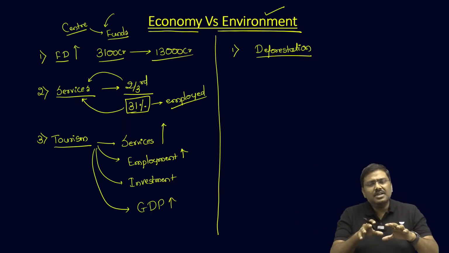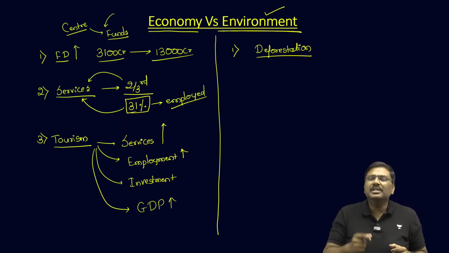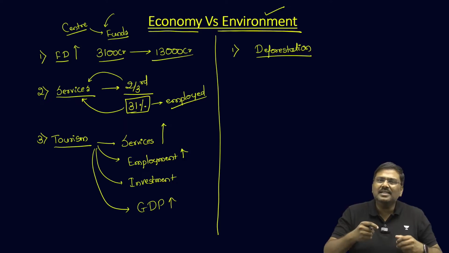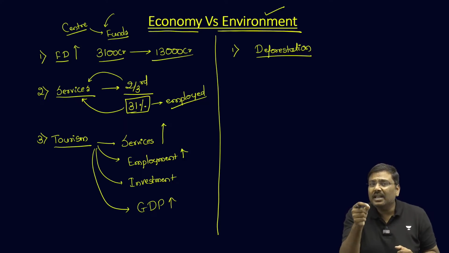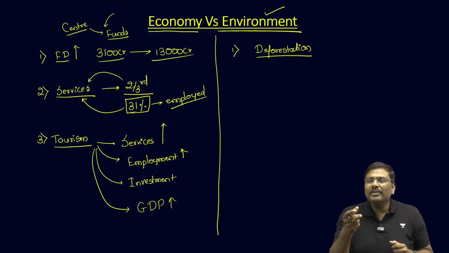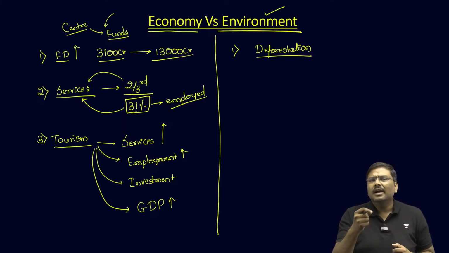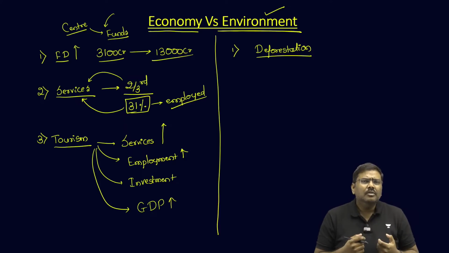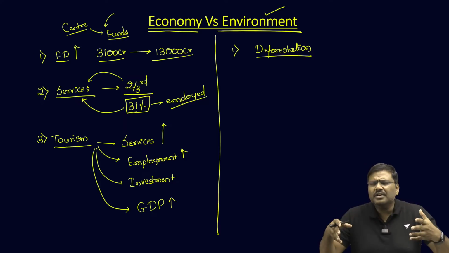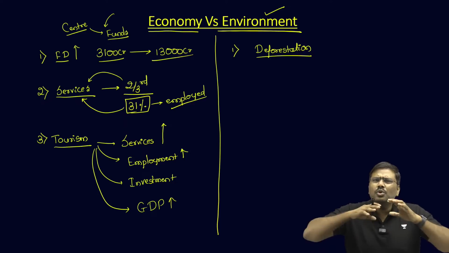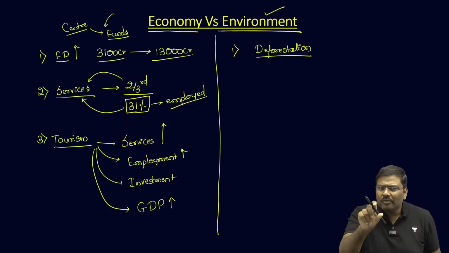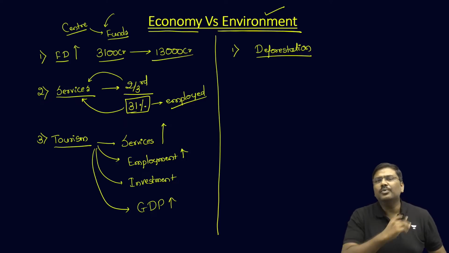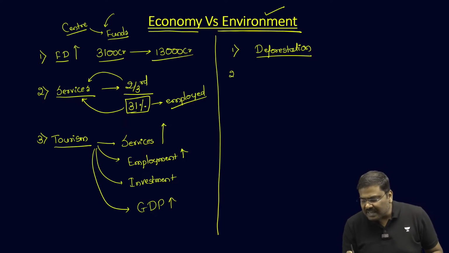And as such, for Jammu and Kashmir, there is already a concern that it is a seismically active zone, a zone where earthquakes can keep on happening. And in the last decade, there was a flood also back in 2014, which ravaged a lot of infrastructure and put the population through a lot of hardships. So, first one is deforestation.